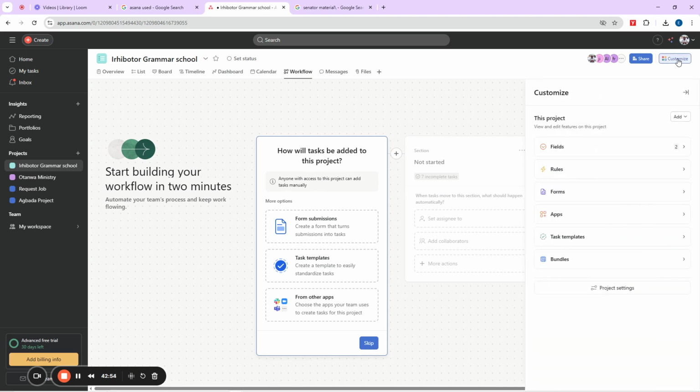Are you seeing customize here? Now we have our rules. In fact, anytime you click on customize here, focus on these rules, because this is what you're going to use. The other day that we were doing this, somebody, I think Mr. Otite, said that we have if statements in programming. So this is where we call rules. So if we're going to be doing it here now, it is under what?